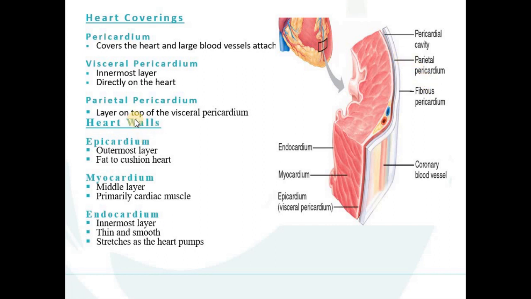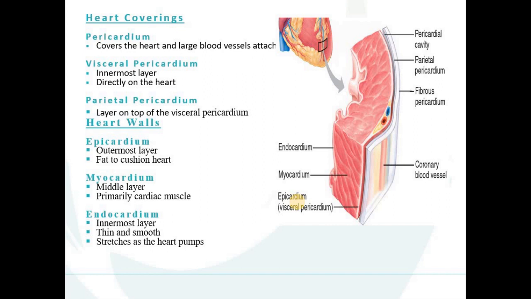The outer portion of the pericardium is known as the parietal pericardium, and the inner portion is known as the visceral pericardium. This visceral pericardium is also known as the epicardium. So it is clear now, I hope, what the covering of the heart is. This is the pericardium, which is divided into two parts, the visceral pericardium and the parietal pericardium.